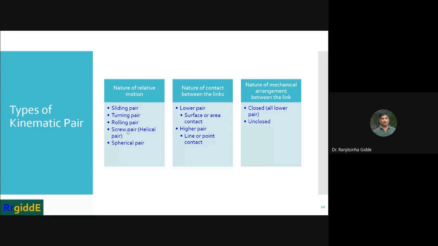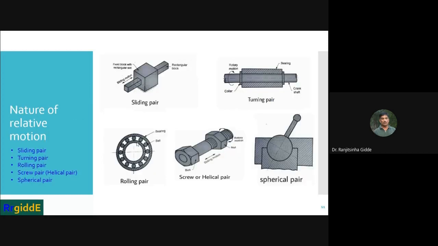Next, the fourth type based on relative motion is the screw pair. Here this is a screw or helical pair. This is the bolt and the nut. Remember this. With the help of rotary motion, it can be screwed in this direction and unscrewed in this direction.